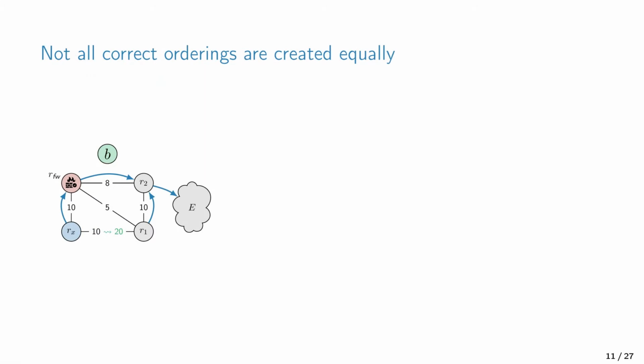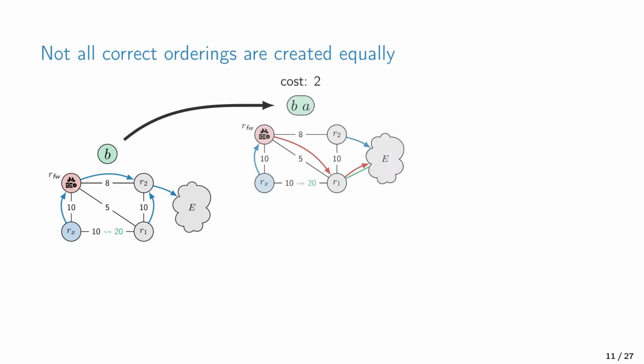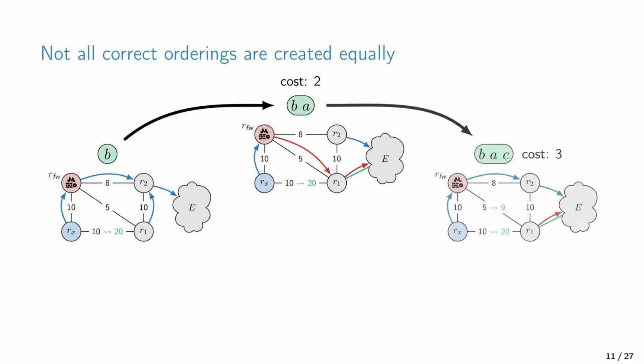So let's go back to our initial example, and let's assume that we have already increased the link weight from Rx to R1. Now, if we add the BGP session, then both the firewall and R1 will change their next hop, and therefore we will assign to this ordering a cost of 2. And then finally, we increase the link weight from the firewall to R1, which causes the firewall to go back to R2. And therefore, this ordering has a cost of 3.